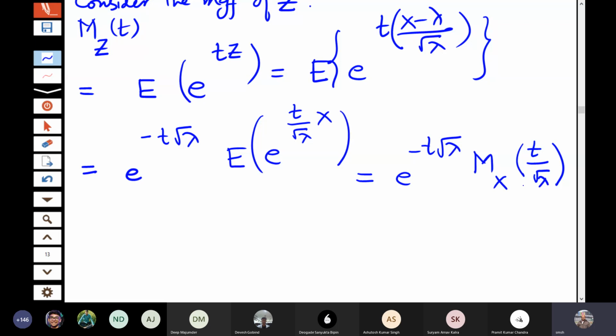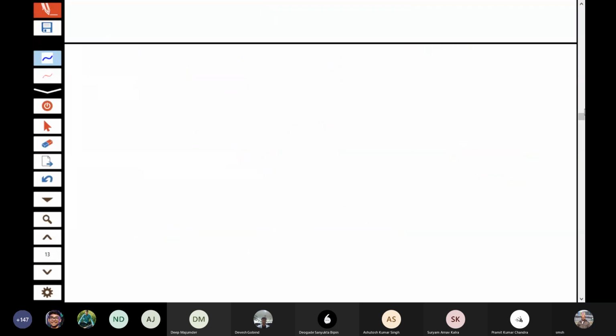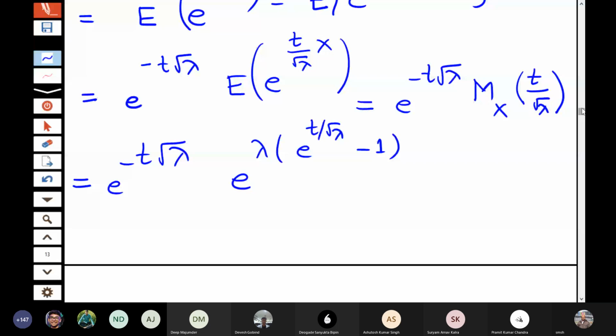X is a Poisson lambda distribution. What is the moment generating function of a Poisson distribution? It is e to the power lambda times (e to the power t minus 1). Do you remember that? So it is e to the power lambda times (e to the power t by root lambda minus 1), because t is replaced by t by root lambda here.